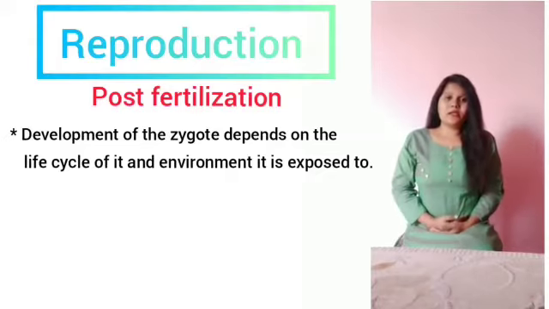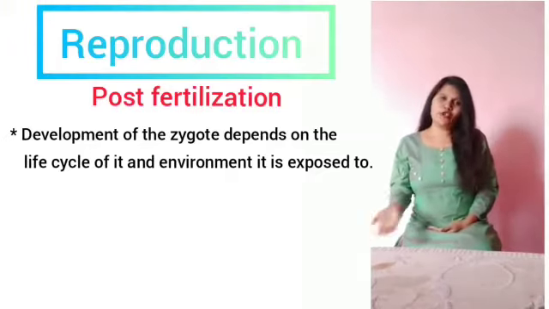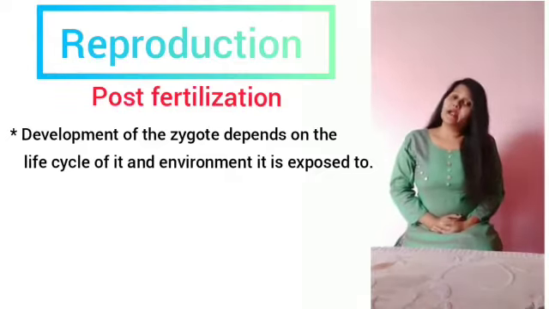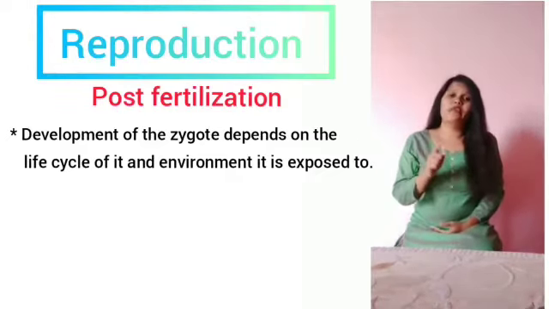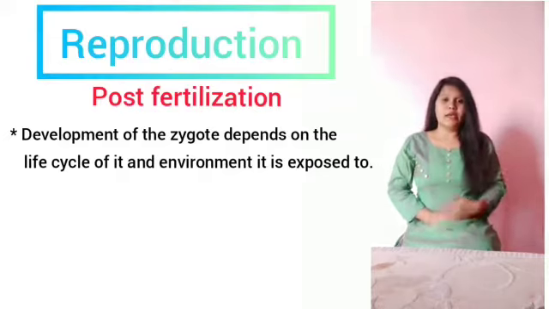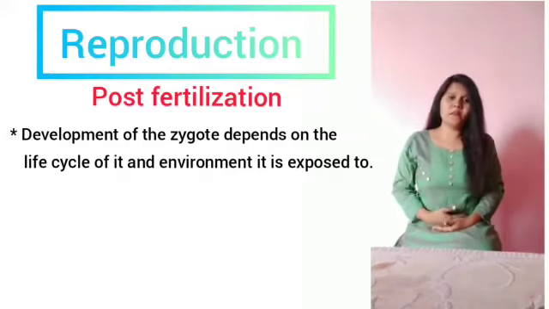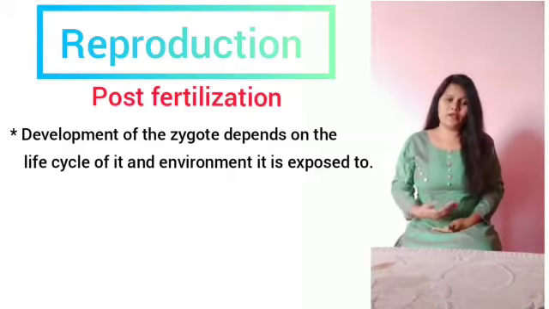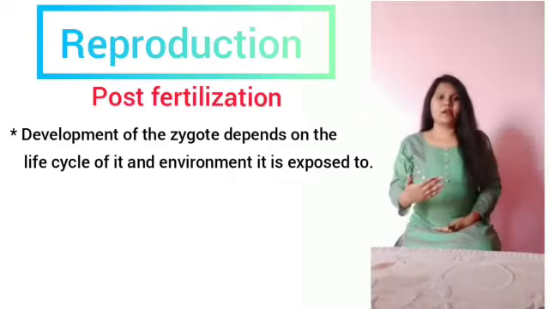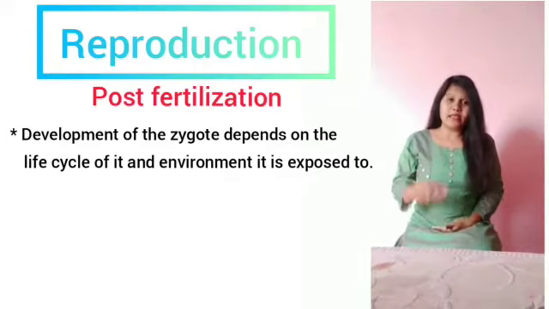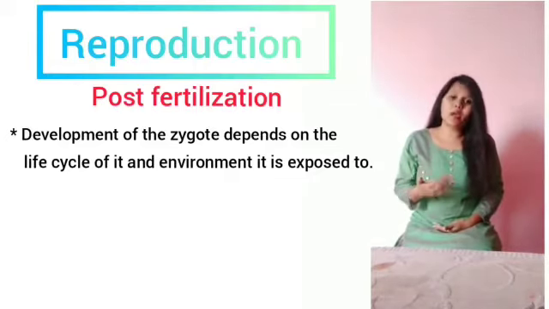But in some cases, like fungi and algae, the zygote undergoes a period of rest before germinating, in order to produce new offspring. After that, it undergoes cell division and forms a new individual. In this case, it produces a thick wall around the zygote in order to be protected from predators.